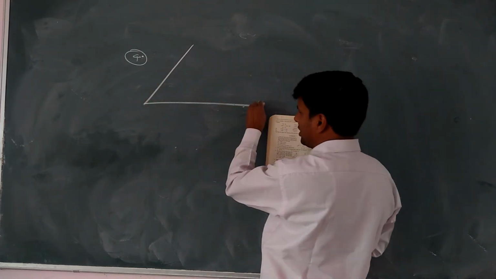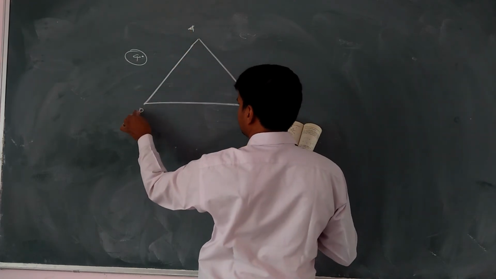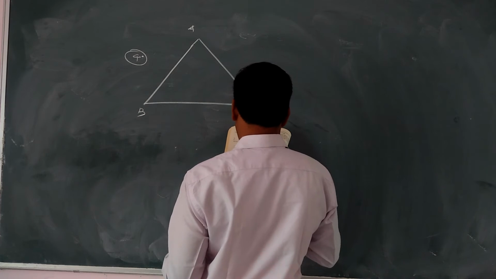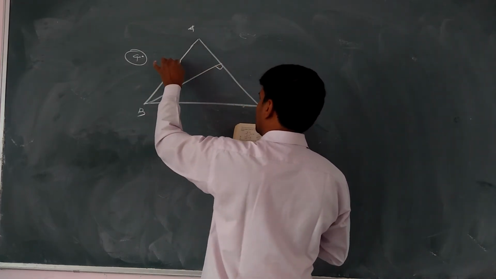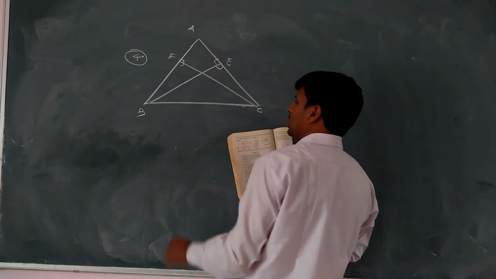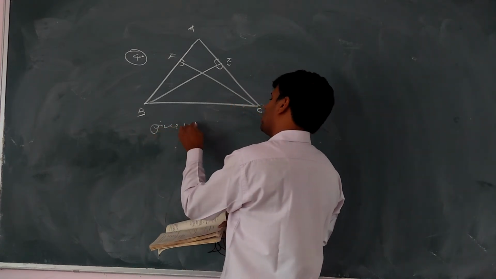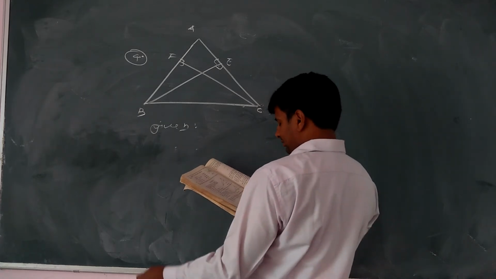In triangle ABC, BE and CF are two equal altitudes. Altitude means it makes 90 degrees to its opposite side. So in given, what is given?